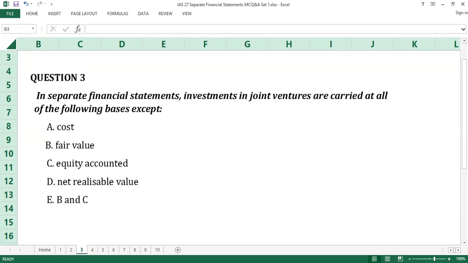Time up. The answer to question number 3 is D, net realizable value. In separate financial statements, investments in joint ventures are accounted for at either cost or fair value or equity method accounted. D is the answer to question number 3. Question number 4.